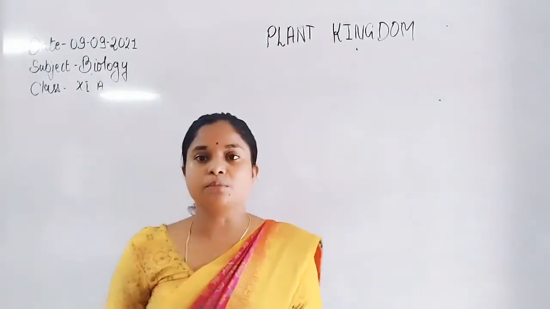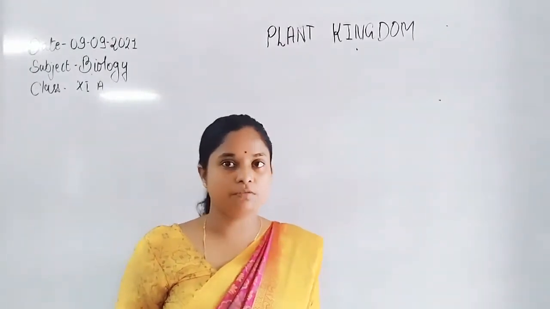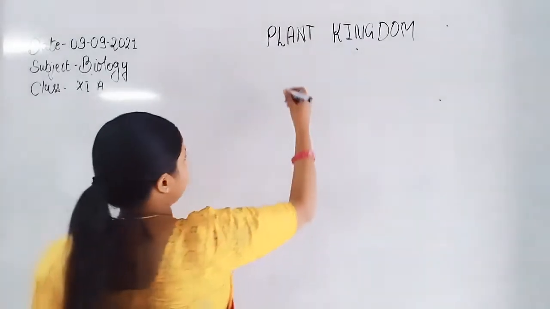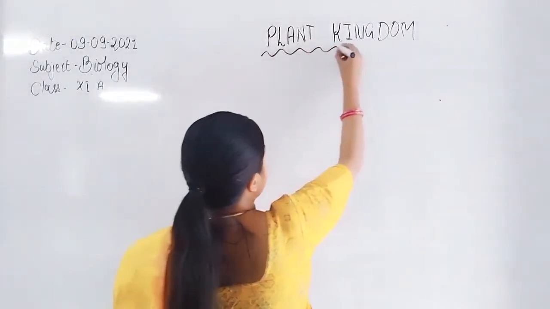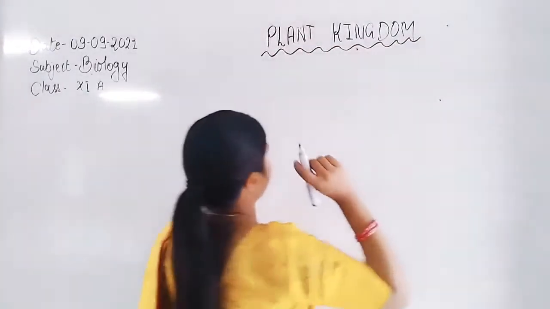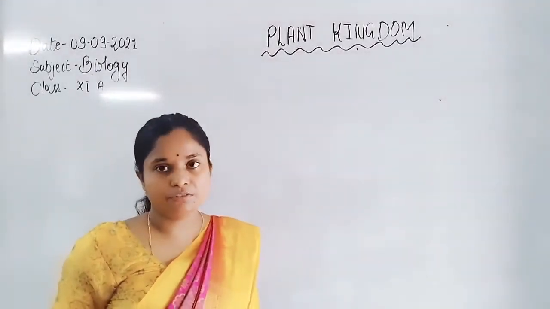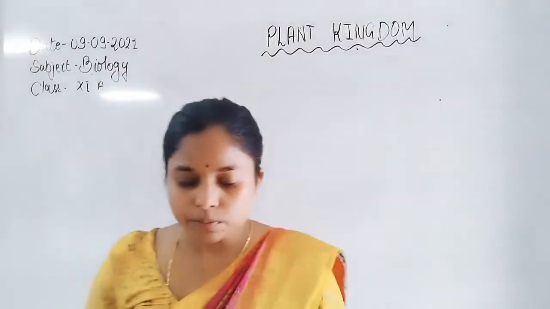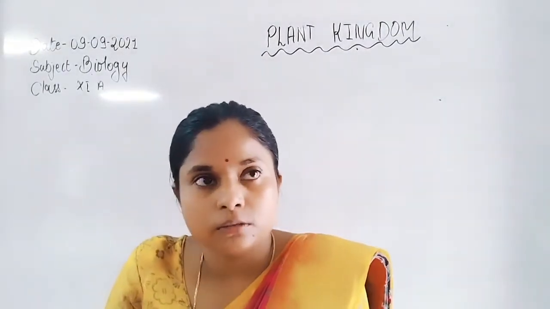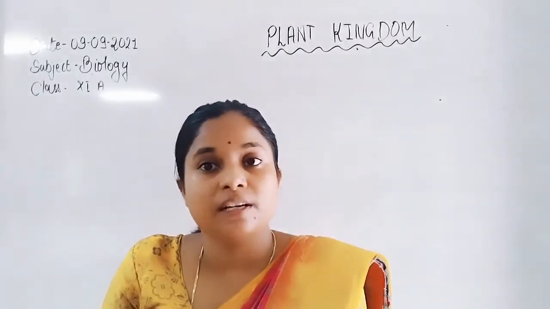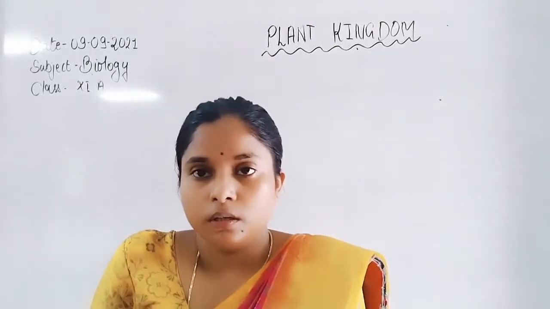In this class, I am going to start with another important topic of chapter Plant Kingdom. Before starting, first revise our previous class content, then we proceed to today's topic. In the previous class, we discussed pteridophytes and gymnosperms. In gymnosperms, the tallest plant is Sequoia, which is also known as the redwood tree. Also, there are so many types of plants that belong to gymnosperms.